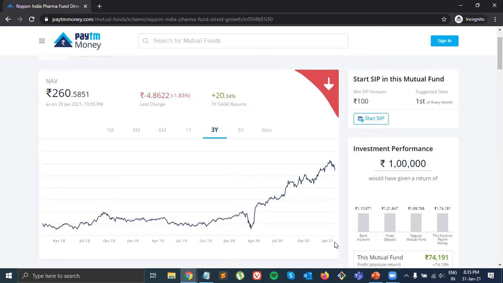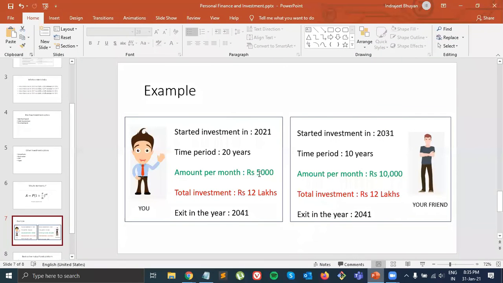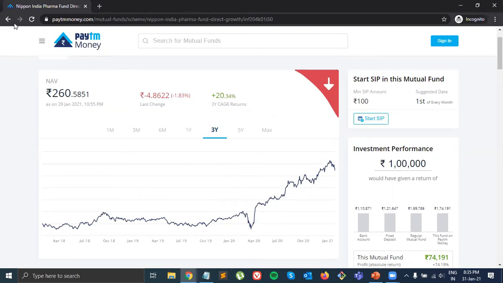As I have said here, if you invest 5,000 rupees, let's say you can select five mutual funds. There are a lot of different mutual funds out there which you need to research. I'll not advise you what to take, what not to take. Based on that, you can divide your money, and automatically every month this much money will go there. So in that way you can do. I'll give one more example here.